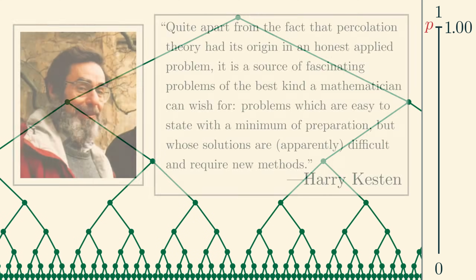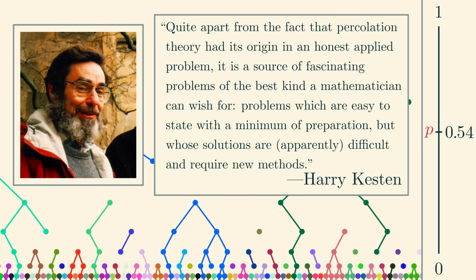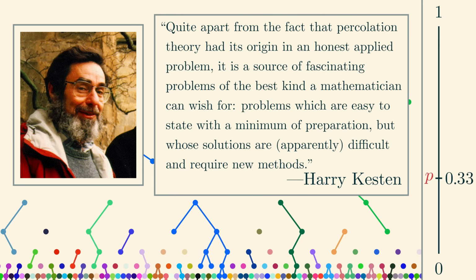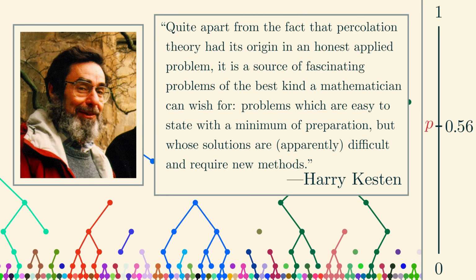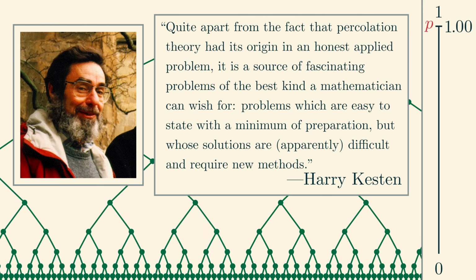I hope that by now you understand why Harry Kesten said in 1982 that percolation is a source of fascinating problems of the best kind a mathematician can wish for, which are easy to state, but whose solutions are difficult and require new methods. We definitely don't have time to discuss all of the problems that arise in the study of percolation, but we do have time for one more thing.